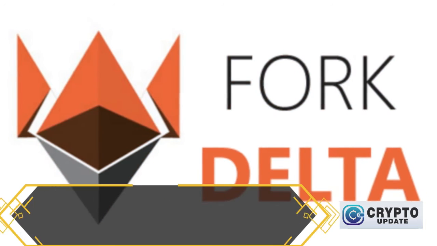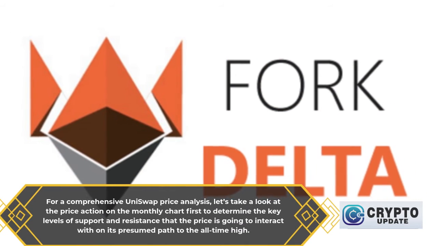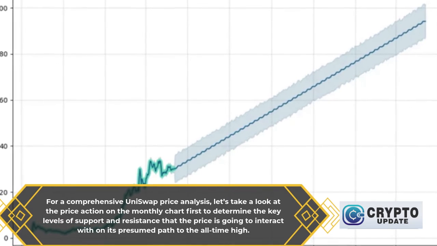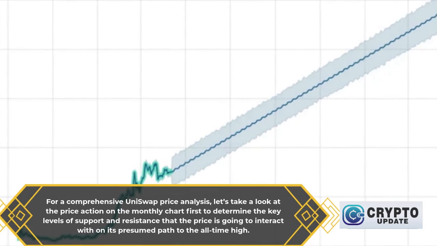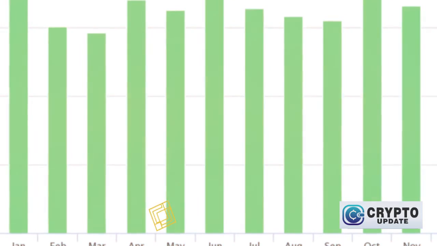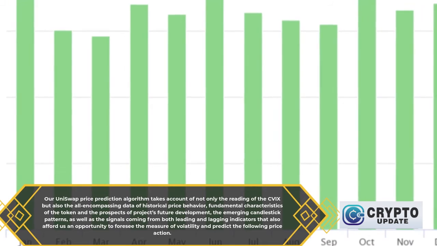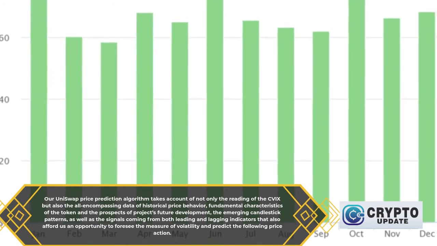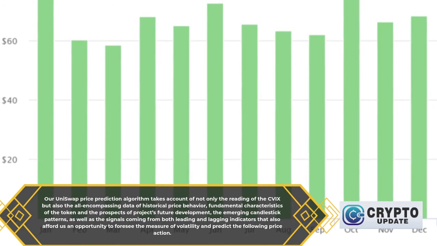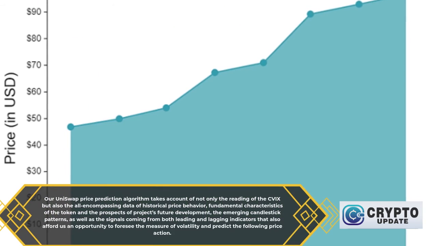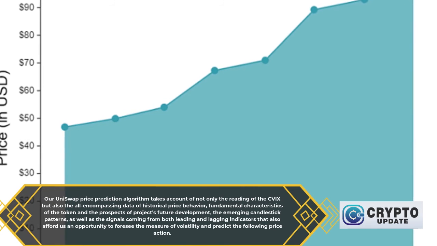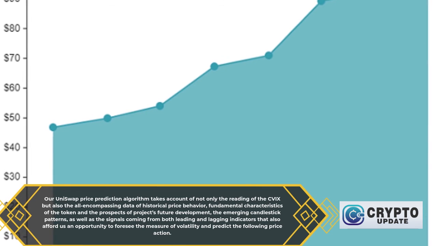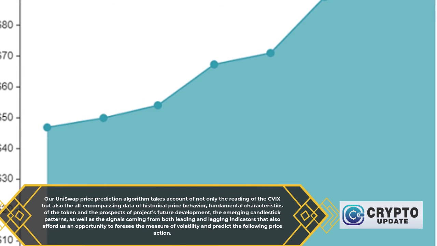For a comprehensive UniSwap price analysis, let's take a look at the price action on the monthly chart first to determine the key levels of support and resistance that the price is going to interact with on its presumed path to the all-time high. Our UniSwap price prediction algorithm takes account of not only the reading of the CVIX but also the all-encompassing data of historical price behavior, fundamental characteristics of the token and the prospects of the project's future development, the emerging candlestick patterns, as well as the signals coming from both leading and lagging indicators that also afford us an opportunity to foresee the measure of volatility and predict the following price action.